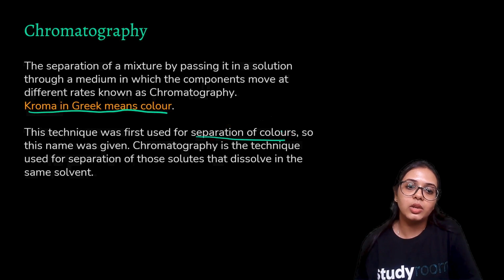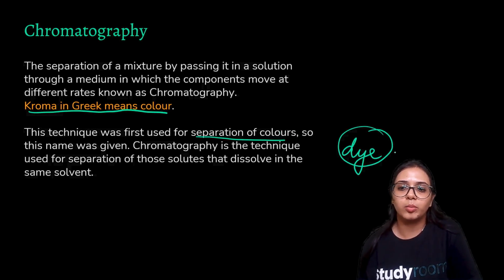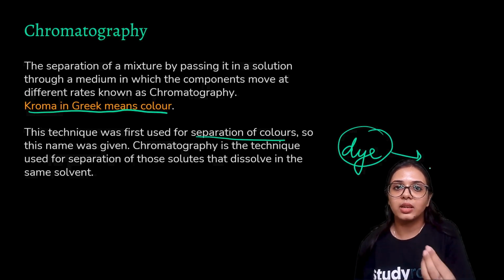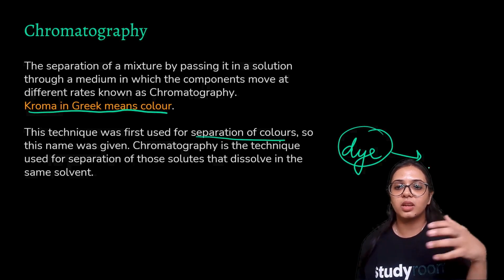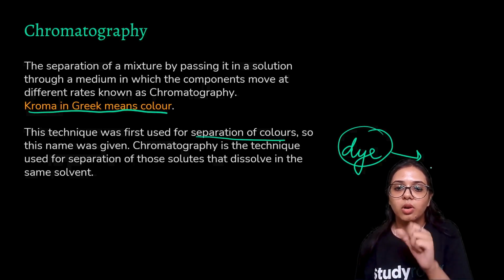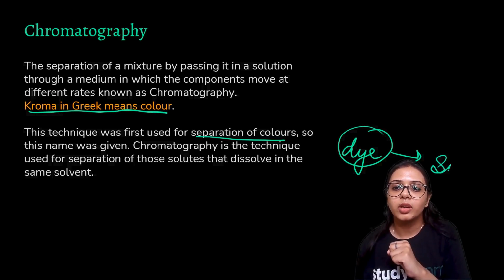Chromatography is a technique used for separation of those solutes that dissolve in the same solvent. So those dye particles, all of them, red, blue, yellow, gave the black color, but the black color was basically a mixture of all those components, right? So all these solutes were dissolved in one solvent, they were dissolved in water, right?